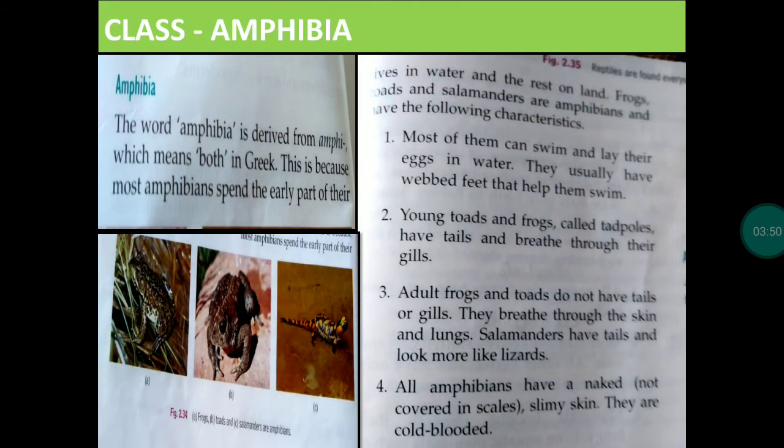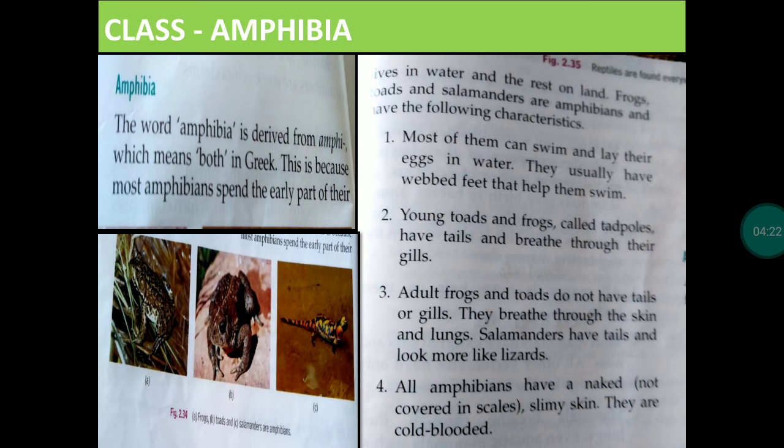Next class is Amphibia. The word Amphibia is derived from amphi, which means both. This is because most amphibians spend the early part of their lives in water and the rest on land. So they have both kinds of habitat. A fish lives only in water, but the early life of an amphibian is spent in water and then the adult lives on the land.